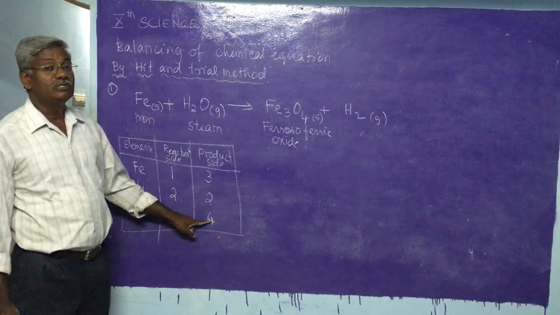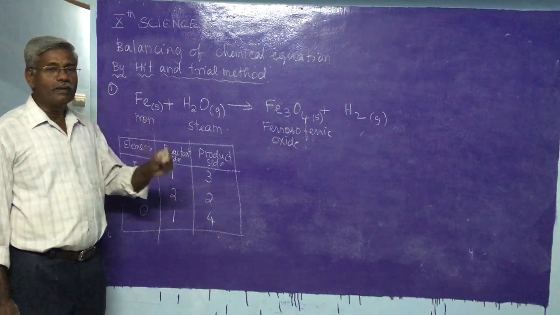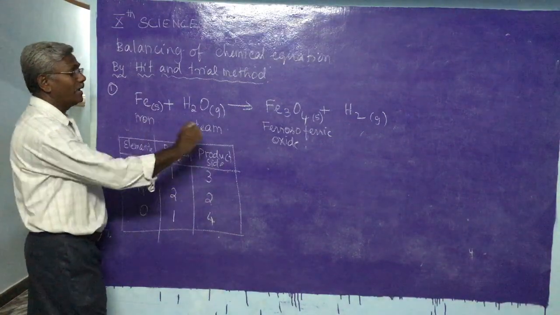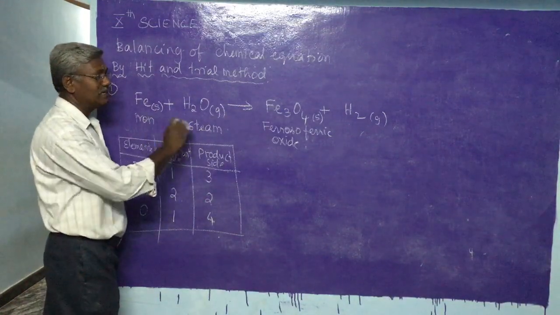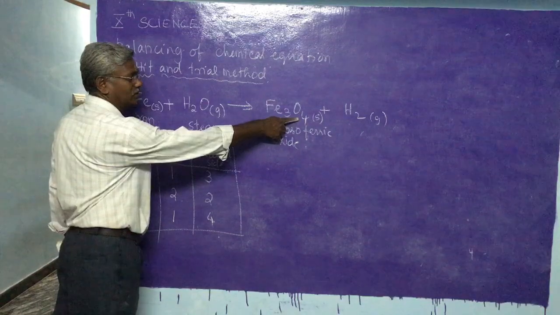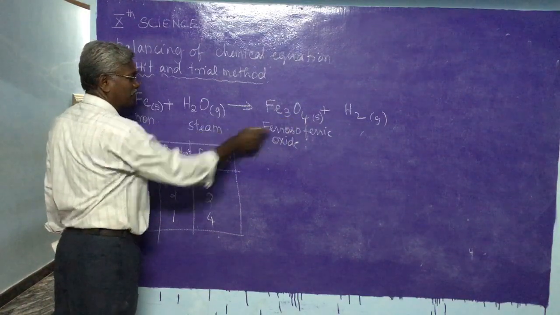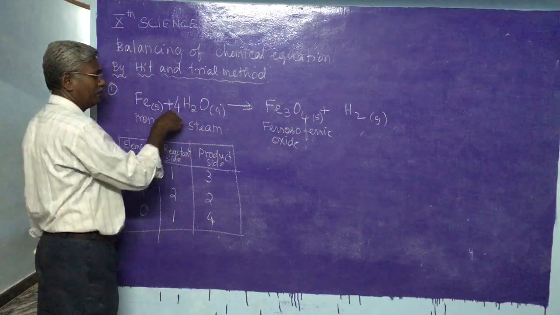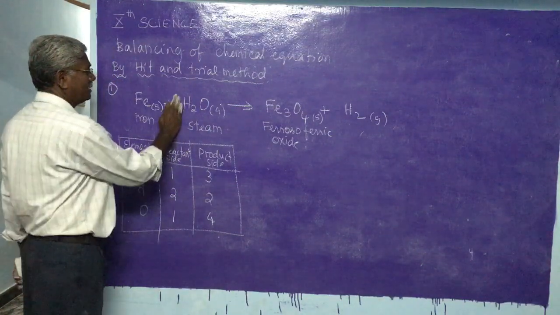Therefore, oxygen, which is more in number, should be balanced first. To balance the oxygen, since we have 4 oxygen here, this water should be multiplied by 4.